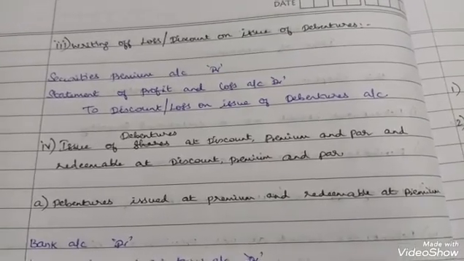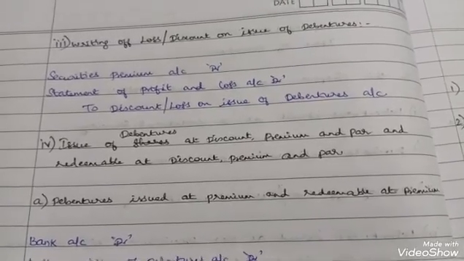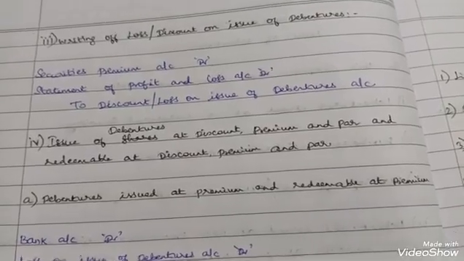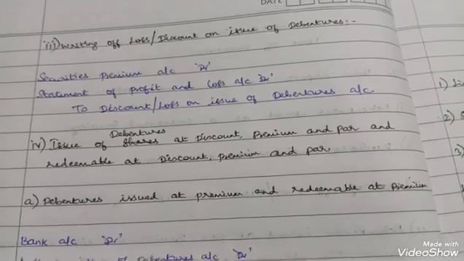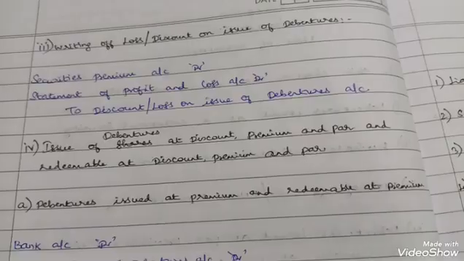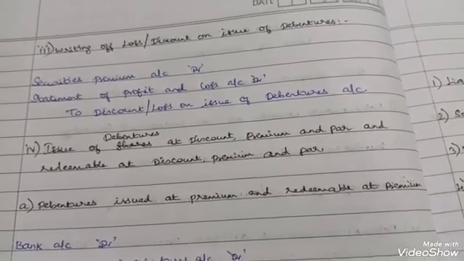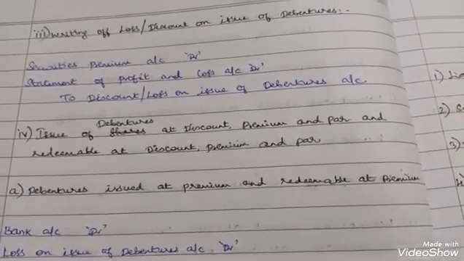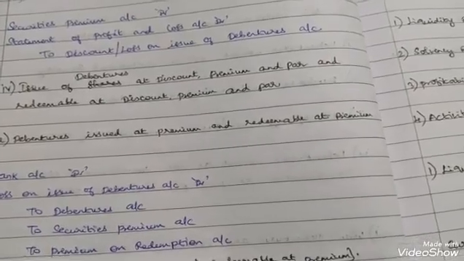If the question says so, then from the securities premium account of 25,000, you will first write off the loss or discount on issue of debentures. Then the remaining amount you have to take from the statement of profit and loss account debit. Then you close the journal entry by giving the credit. That's all. Next, issue of debentures at discount, premium and par and redeemable.